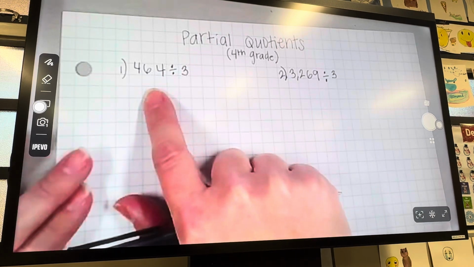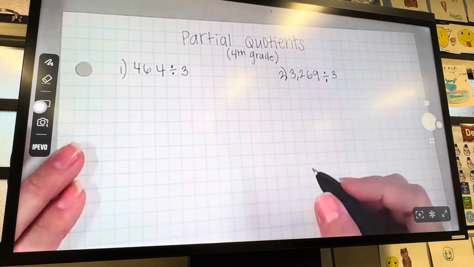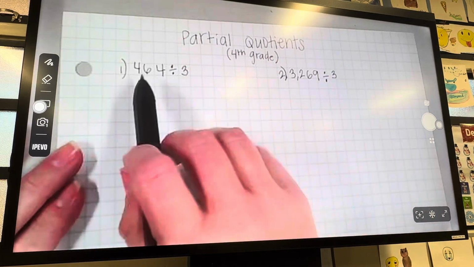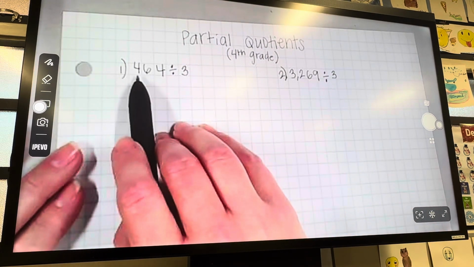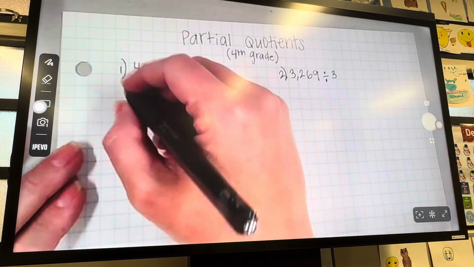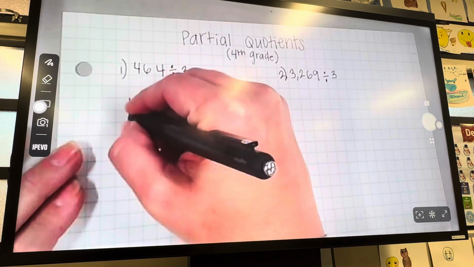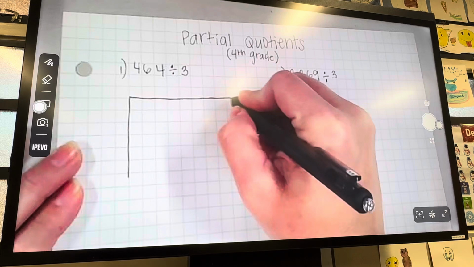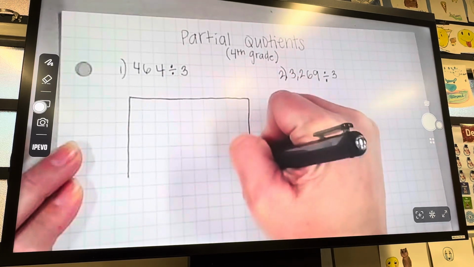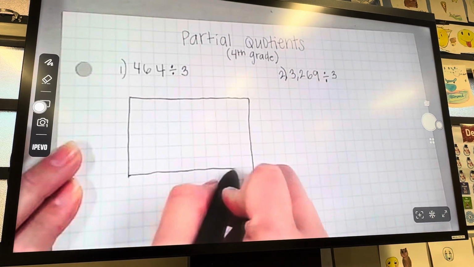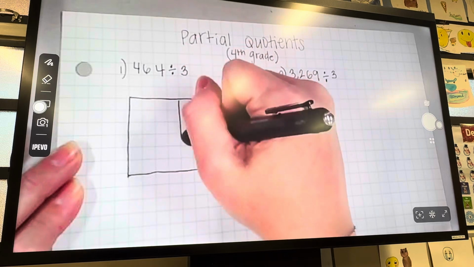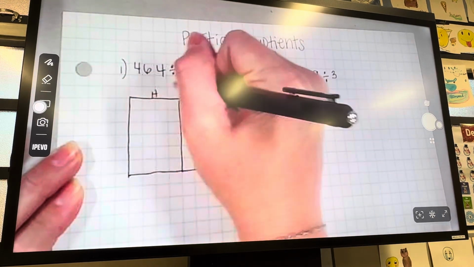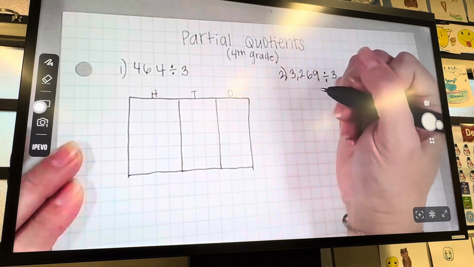Okay, so how we set it up with partial quotients is we're going to use a place value chart. So in 464, we have hundreds, tens, and ones. So that's the first thing we're going to do, drawing rectangles for hundreds, tens, and ones. And students are familiar with place value charts as we've talked about them a lot in the classroom. So we're going to label this hundreds, tens, and ones.